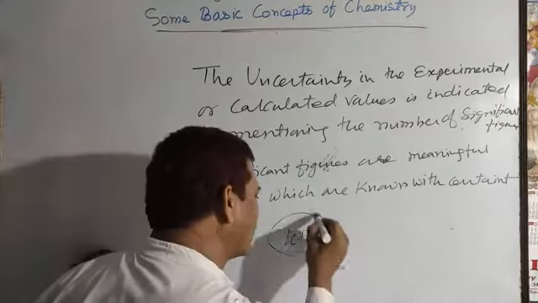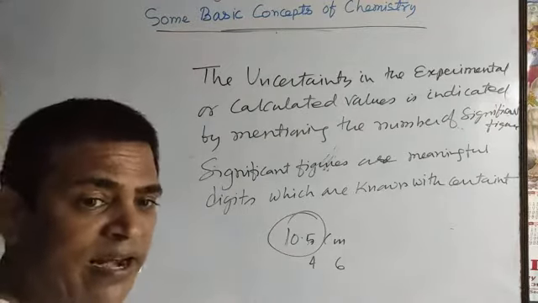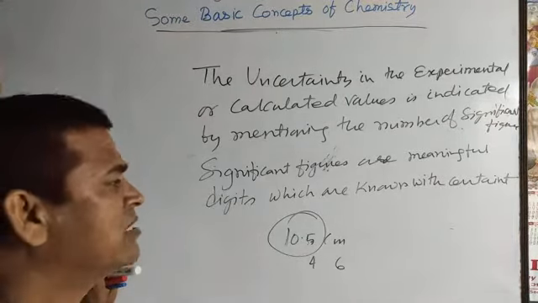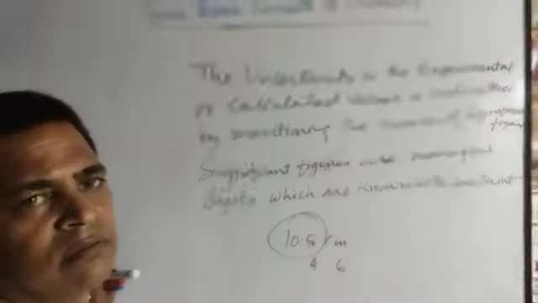That means a number is associated with certain digits as well as an uncertain digit, which means uncertainty is associated with any measurement.